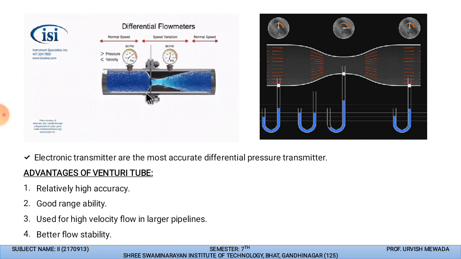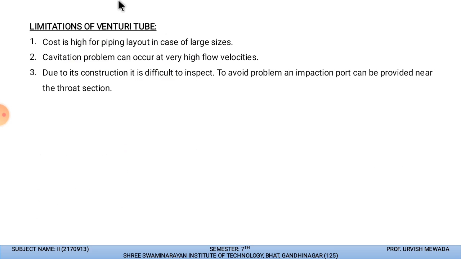So yes, we can place this setup in between the pipe through which we are transferring a fluid, and we can measure the pressure or flow of the fluid which is passing through that pipe, and it has better flow stability. So these are the advantages of the Venturi tube, that make it measurement friendly, and we can use this Venturi tube for the measurement of the flow.